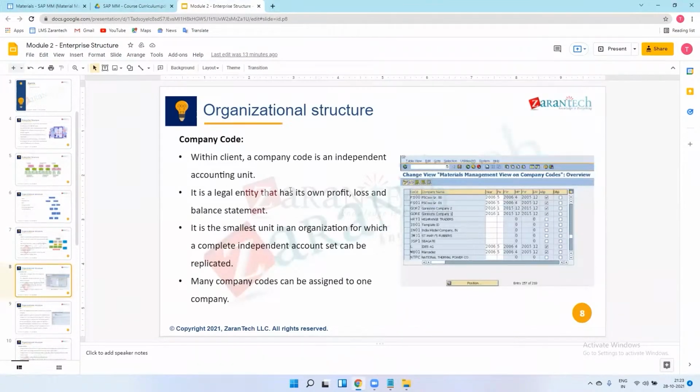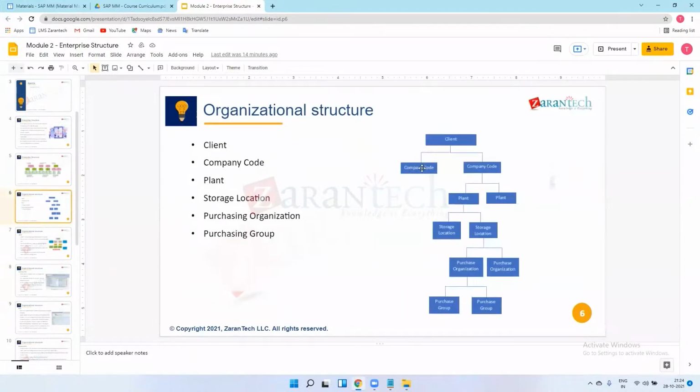So this I just wanted to tell you. So within a client, company code is independent, means there is no direct relation between those company codes. Okay. So it is a legal entity that has its own profit and loss and balance statement. Means this purchasing organization will procure for this company code, and this company code has its own loss statements.